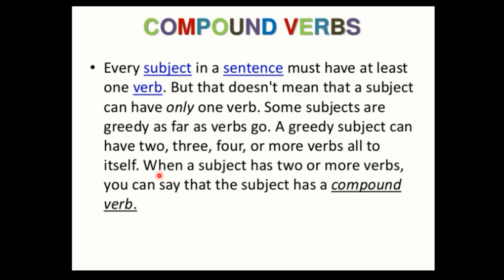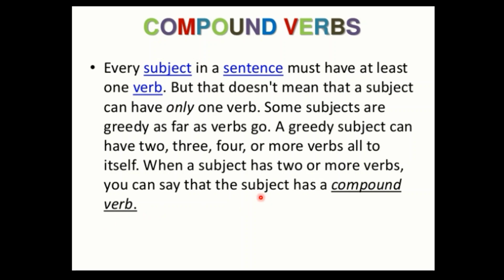So if more than one verb comes in a sentence and they are underlined, then you will say that these are compound verbs. As you remember your compound nouns, which have more than one word, these can be of 2 or 3 words or more. Likewise, in compound verbs you have more than one word, more than one verb, and these will be called compound verbs. When a subject has 2 or more verbs, you can say that the subject has a compound verb. But the subject should be one.